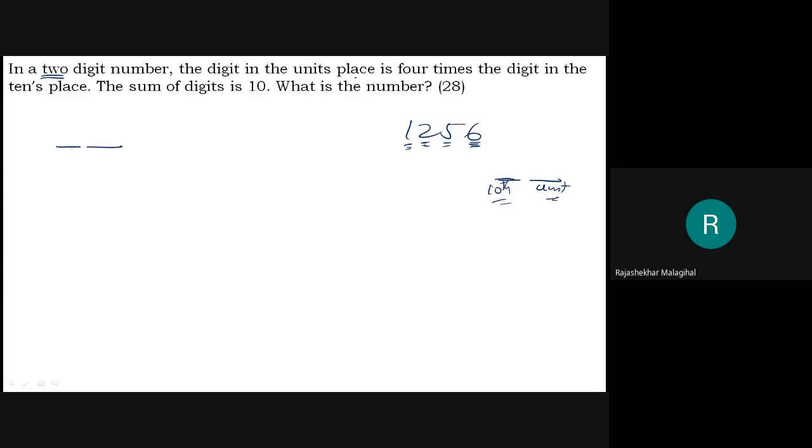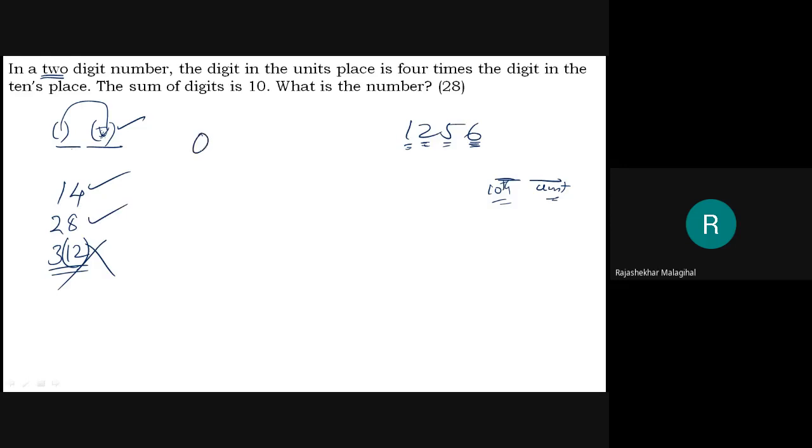The digit in the unit place is 4 times the digit in the 10th place. Whatever you write here, this place will be 4 times of that. If I write 1 here, then here it should be 4, because 4 times 1 is 4. If I write 2 here, then here it should be 8. If I write 3 here, it should be 12. When I write 12 here, this becomes a 3-digit number. Therefore, I will get only these two.